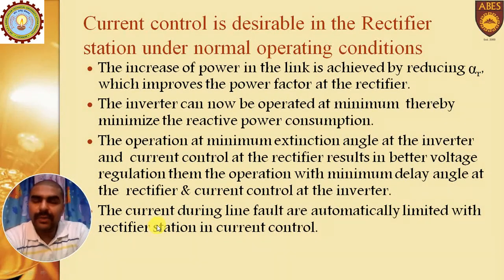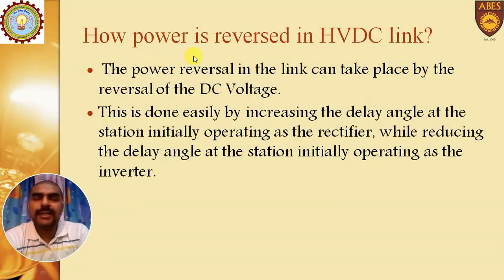There are two types of control: one is fast control and another is slow control. Fast control is through control of alpha, and slow control is by changing the tap setting of the transformer. And the current during line faults is automatically limited with the rectifier station in current control, because that is operating in constant current mode.